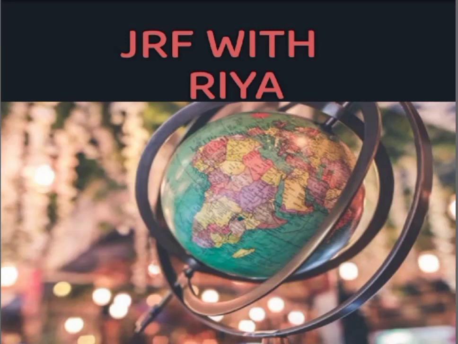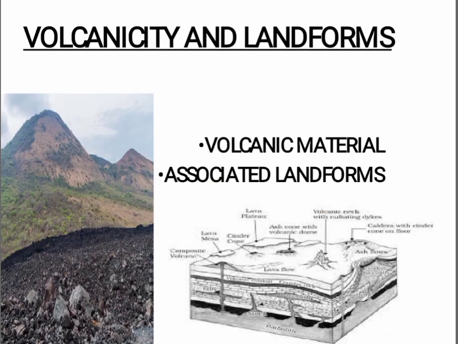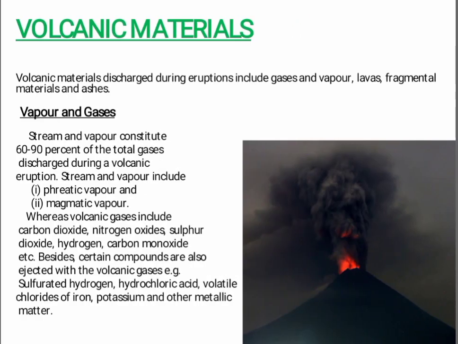Today we are going to discuss volcanic materials and landforms. This video is for part 2 session of volcanicity and landforms. Volcanic materials discharged during eruption include gases and vapors, lavas, fragmental materials and ashes.